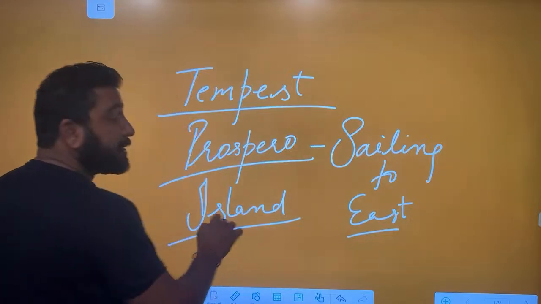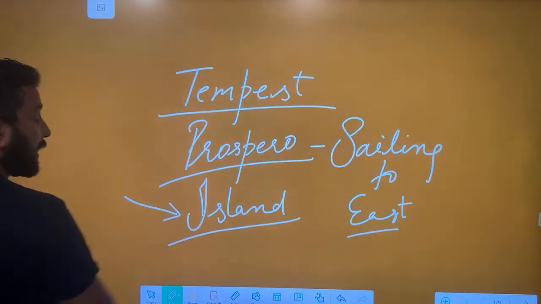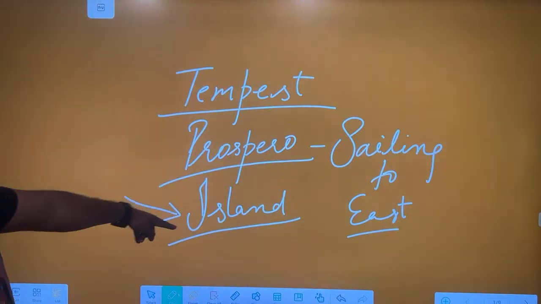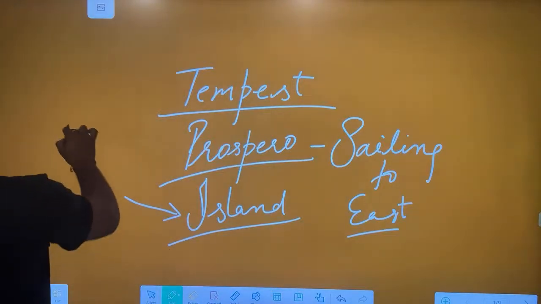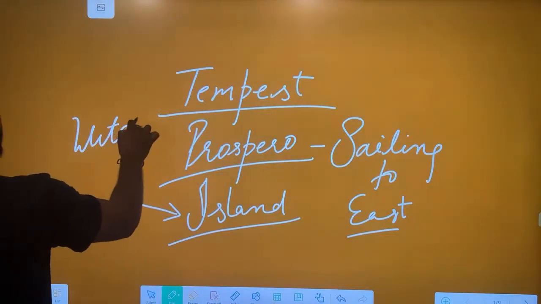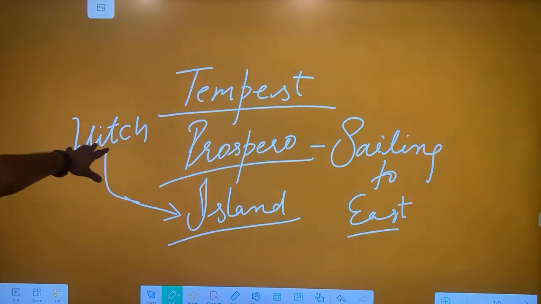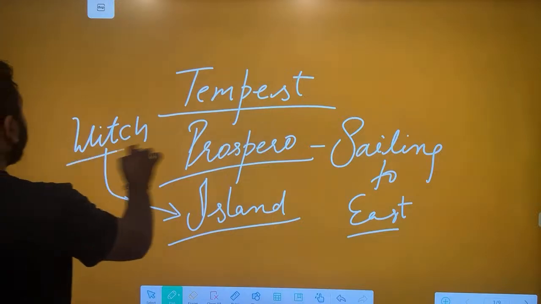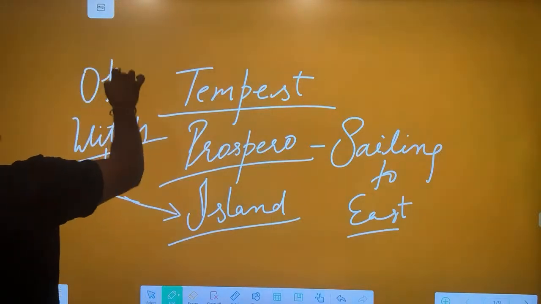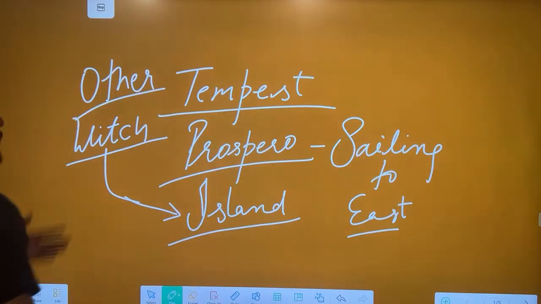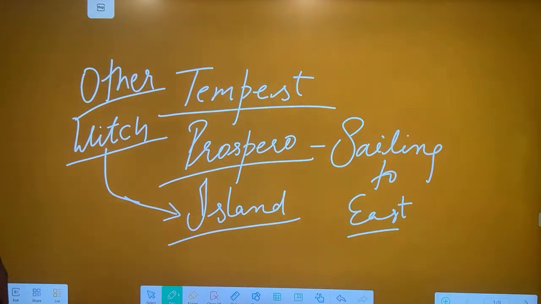That island is a different land for him, right? When he reaches to the island, he finds that island is already in the control of a witch. Why is calling him a witch? Why the witch, the lady has been called a witch? Because she was different. She was the other. She was not a white lady. So maybe she is an African woman. They are just calling her witch because she looks different, not white.